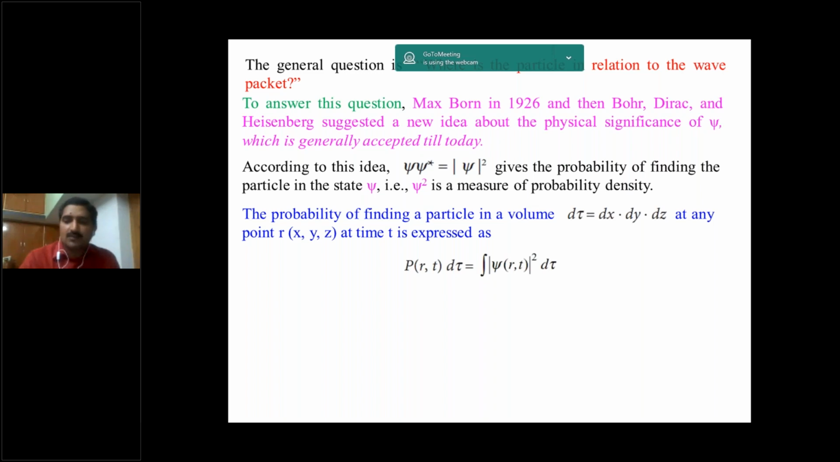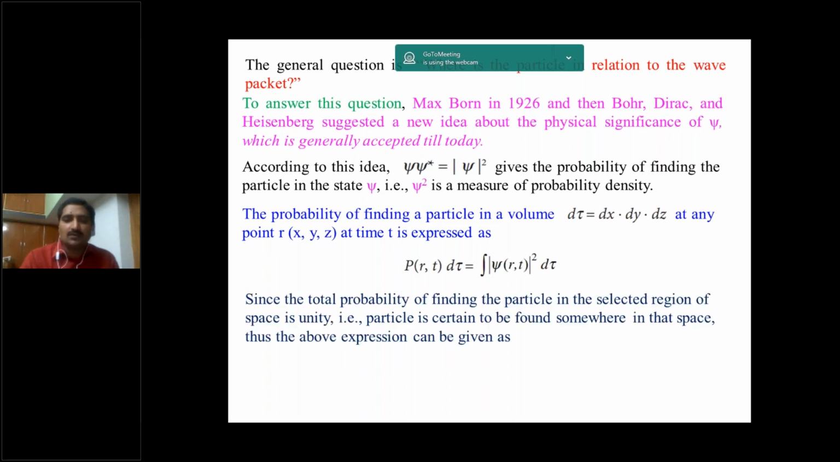Here, in the previous case, we found the probability with respect to position. Here it is with respect to position and time, that is the integral of modulus of psi of r comma t squared into d tau. Since the probability of finding a particle in the selected region of space is unity, the particle is certain to be found somewhere in that space.